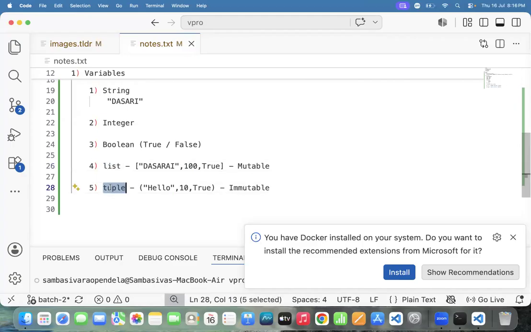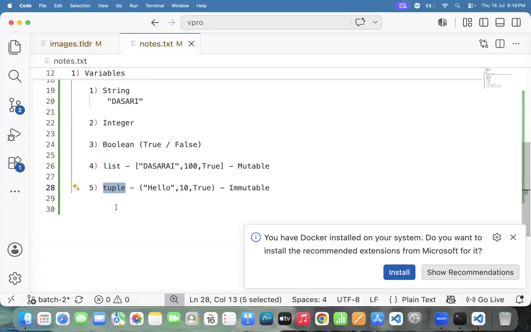Everyone needs to respond again. This is just the basic syllabus. List is the mutable. Tuple is the immutable. How to represent a list? With the help of square brackets, we represent the list. How to represent the tuple? With the help of parentheses.